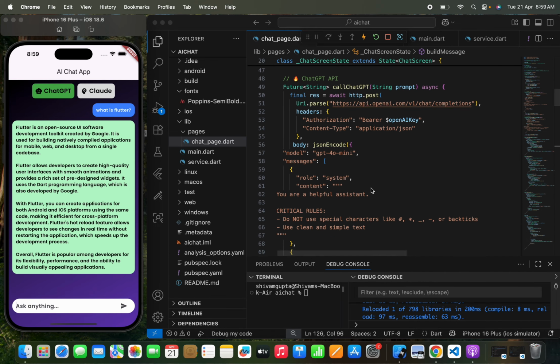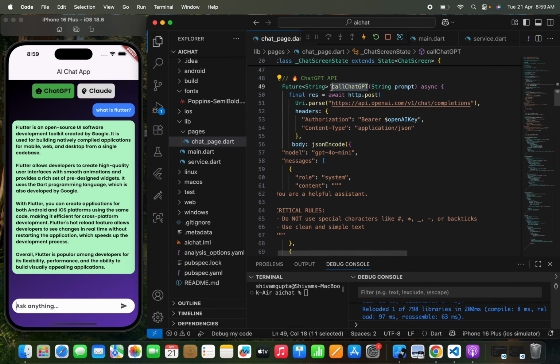So here you can see that I've used a callChatGPT function, and we are passing a prompt over here. I've explained to you about a prompt. A prompt is something that you need to pass to an API to get your perfect response from an AI, right? So what I need to do is pass a string prompt. Now you can see that I have written what is Flutter. I'm telling the AI to tell me what Flutter is. This is the prompt that we need to pass to the AI to get a perfect response. I think it's clear, right?